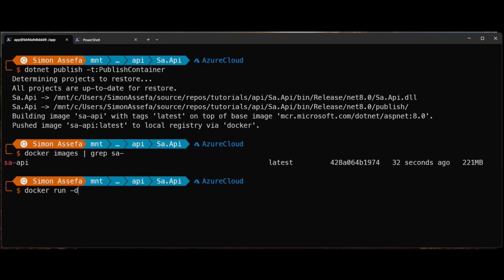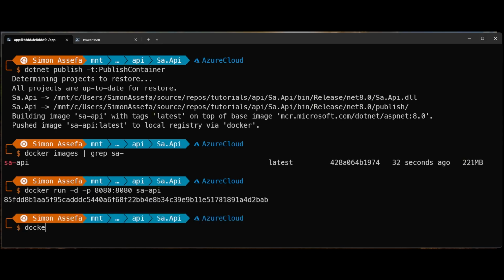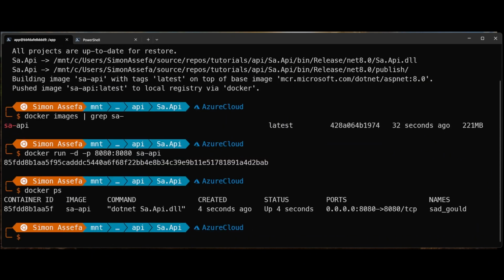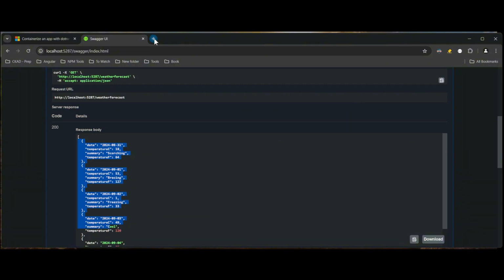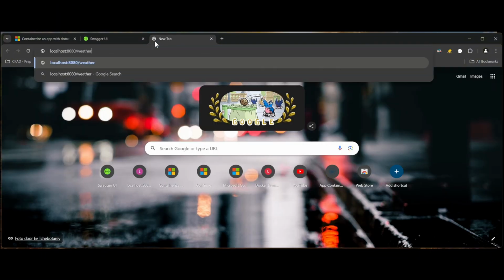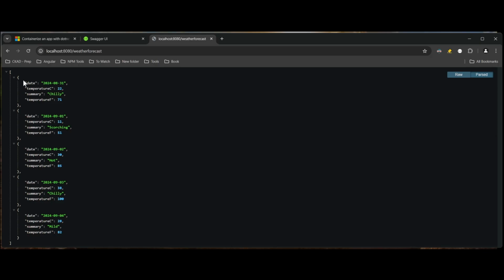And now I can run it using port 8080. In .NET 8, the port is changed from 80 to 8080, in case you don't know. Okay, this is our container. And yeah, that's the ID, the image used, and it's listening to port 8080. Okay, let's try and open the page. The default setting doesn't allow Swagger, so we have to type it, but that you can change, of course, in your code. There you go, it's working.